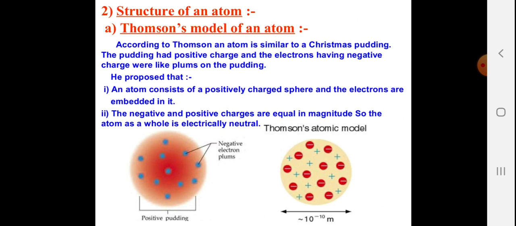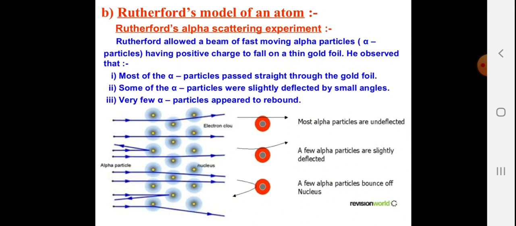The negative and positive charges are equal in magnitude, that means in number, so the atom as a whole is electrically neutral because the number of protons is equal to the number of electrons. They will cancel each other's effect, so the atom is neutral.